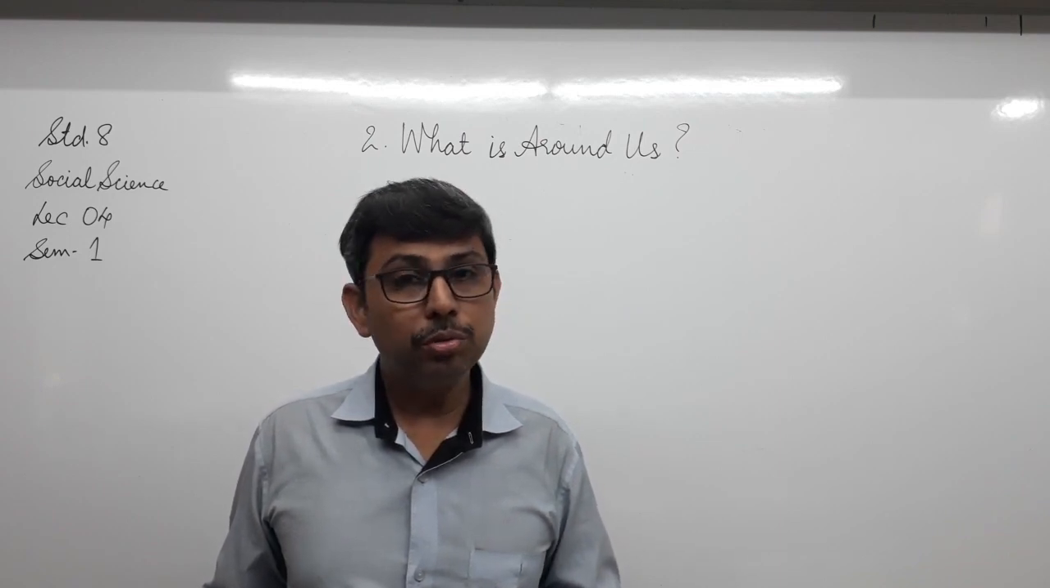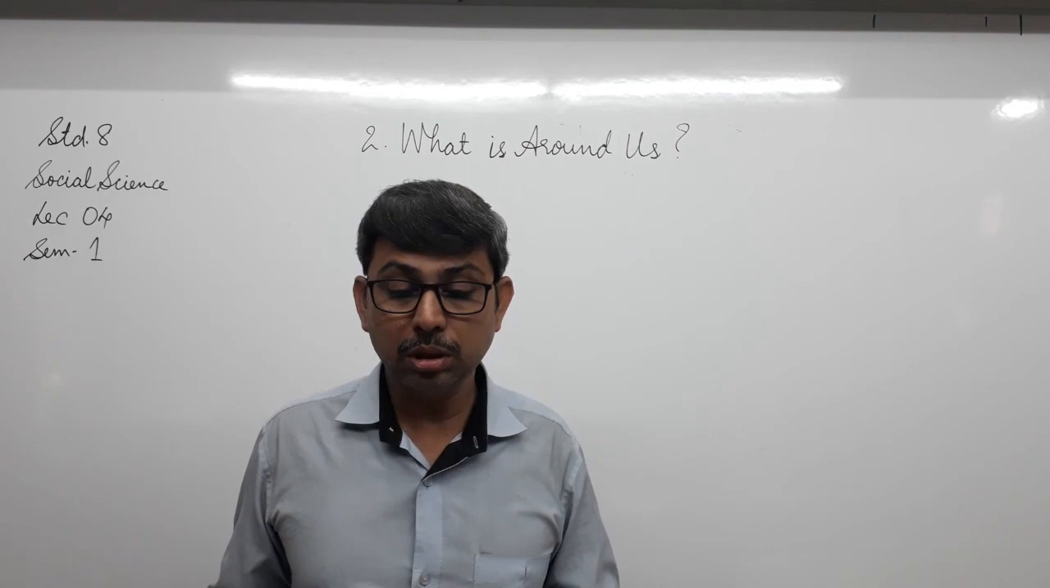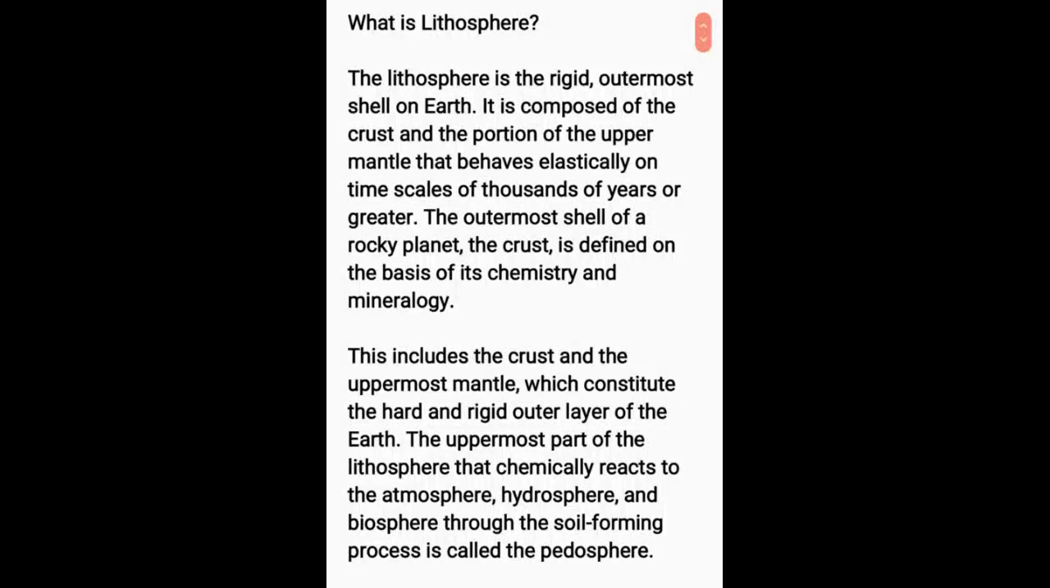Further, we will be looking into some important information about the lithosphere with the help of the image being displayed on your screen. Well, the question is the same. What is lithosphere? The lithosphere is the rigid outermost shell on Earth. It is composed of the crust and the portion of the upper mantle that behaves elastically on time scales of thousands of years or greater.